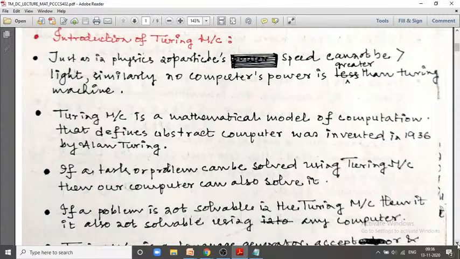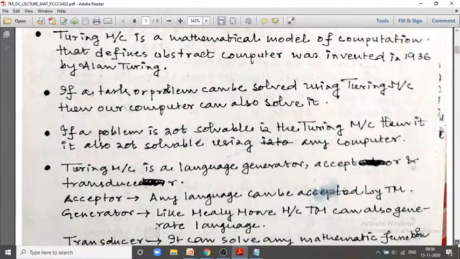If a task or problem can be solved using Turing machine, then our computer can also solve it. That is the main essence of explaining Turing machine. That's why Turing machine is so important.